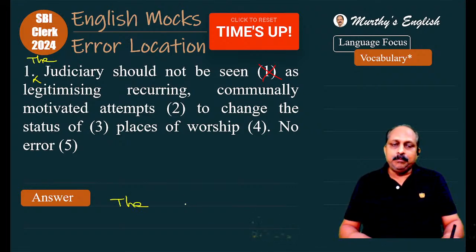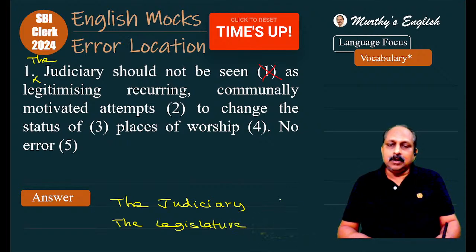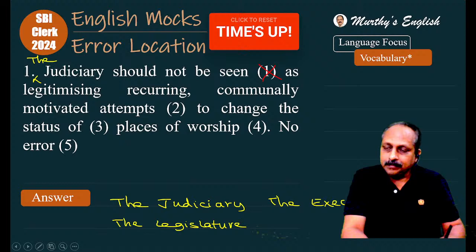What are the three important wings? The judiciary, the legislature, and what is the third one? The executive. For all these we have to use the definite article, the. Otherwise, there is no error.